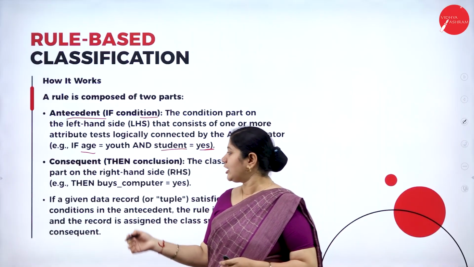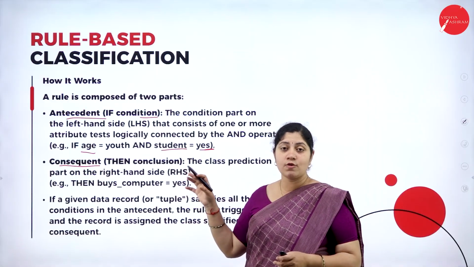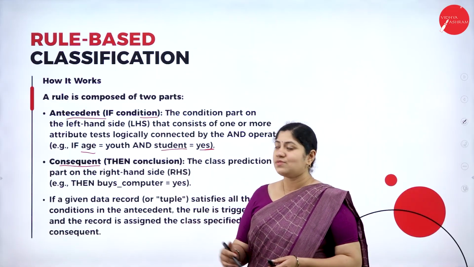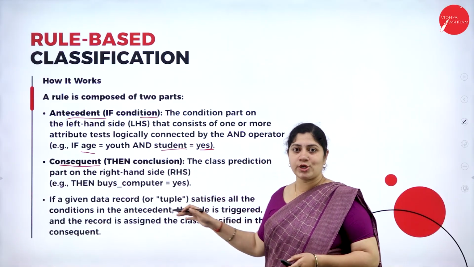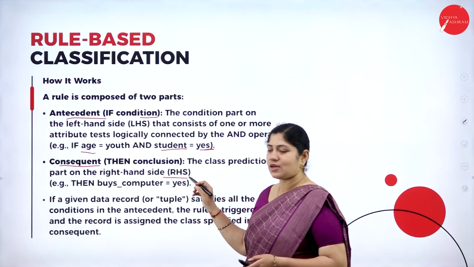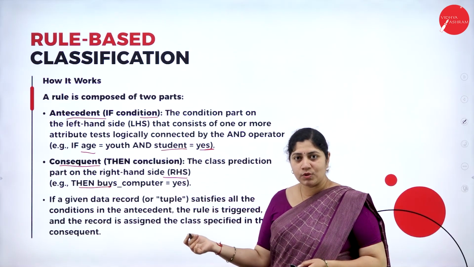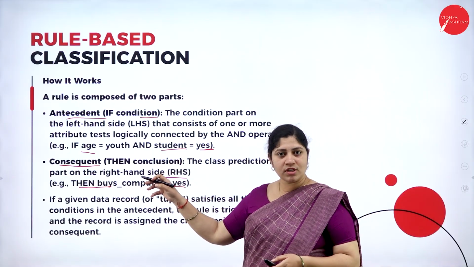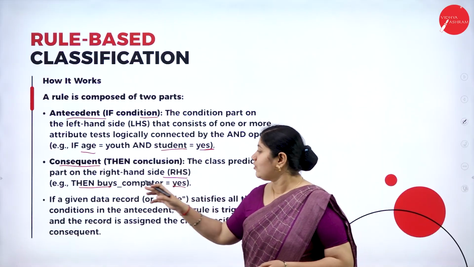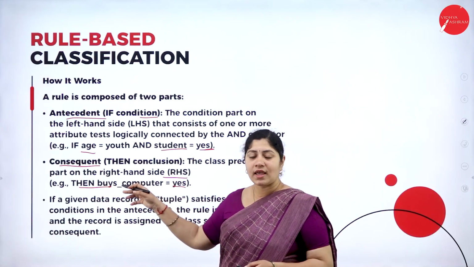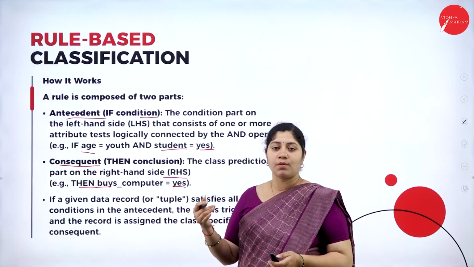The next rule is none other than the consequent, which utilizes then in order to provide a conclusion. Yes, we know that the antecedent works with the LHS, and this consequent will absolutely work with the RHS, that is, the right-hand side part. An example that we can consider is then buys computer. If he is a student and his age is youth, then we can say that then buys computer will also be a true condition, isn't it? Because a student needs a computer, right?